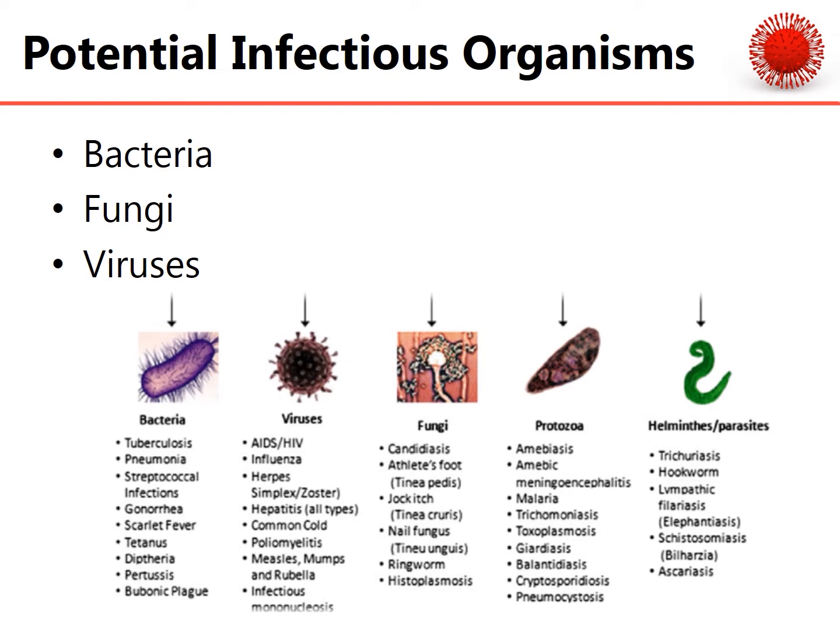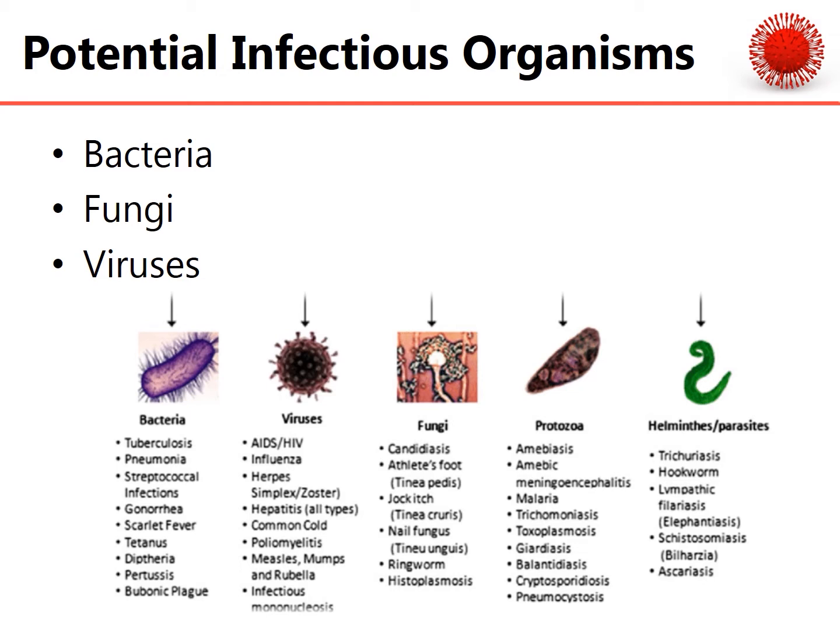Potential infectious organisms. Now let's look at bacteria, fungi, and viruses. So let's talk about this for a minute. Bacteria, fungi, and viruses infect one cell or one tissue and then start spreading around the body, infecting multiple other cells or tissues. One common symptom of most bacterial, fungal, and viral infections is a fever. This is why checking for fevers in many establishments before you enter is very important, and a good way to detect if something is happening on that level.